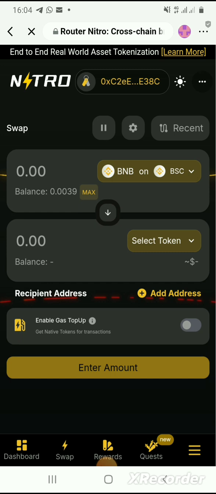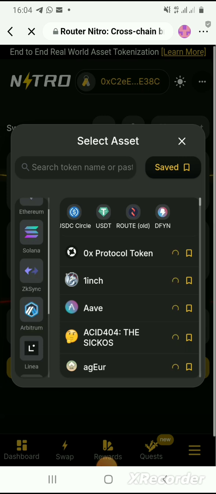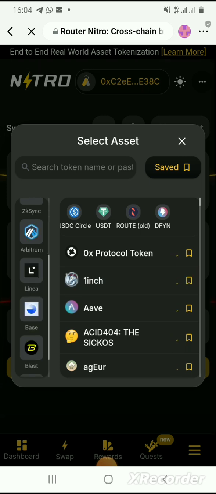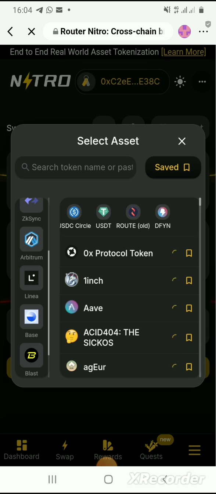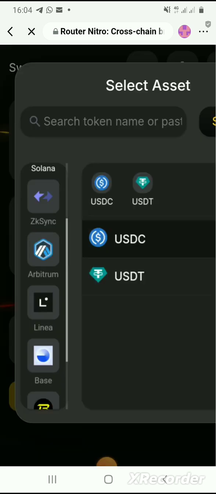Click the second one, select token here. We look for Matchain. Repeat the same thing we did. Scroll down, look for and select the arrow. This thing is somehow delayed.